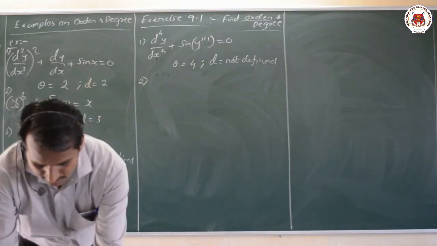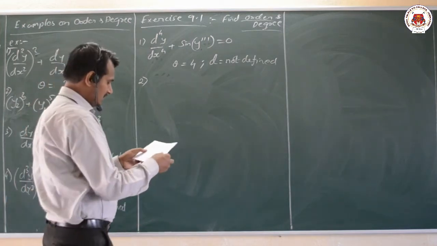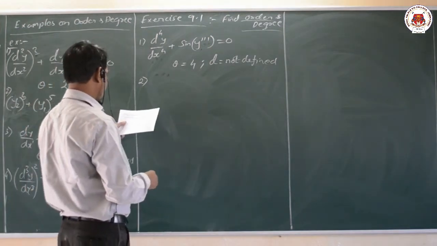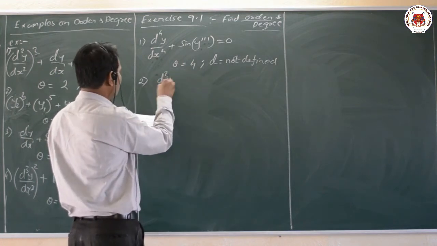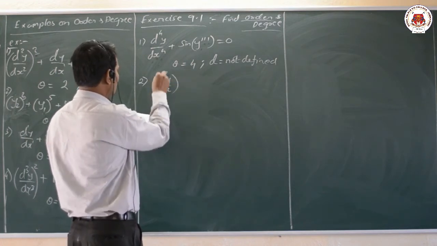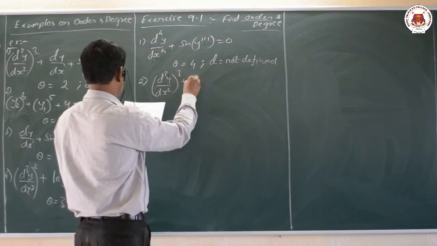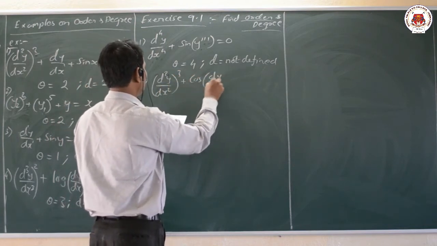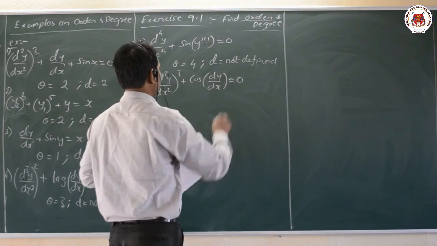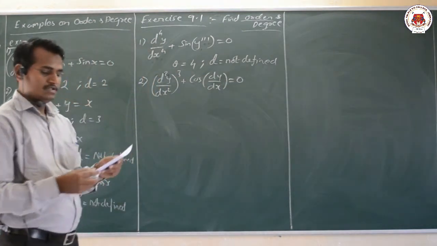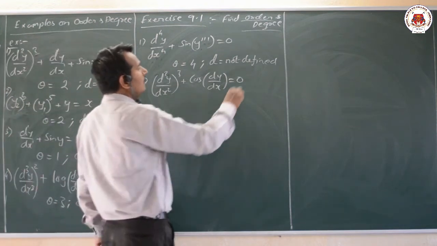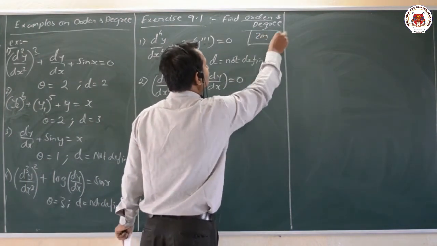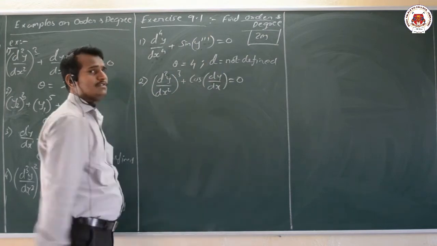Now let us move on with the next one. Important from your examination point of view. Let us observe the first one: d square y by dx square whole to the power of 3 plus cos of dy by dx equal to 0. This was asked in the June 2019 question paper for 2 marks. These all examples are of 2 marks.